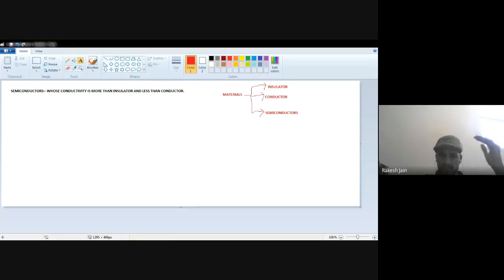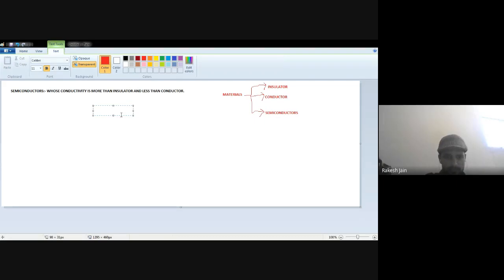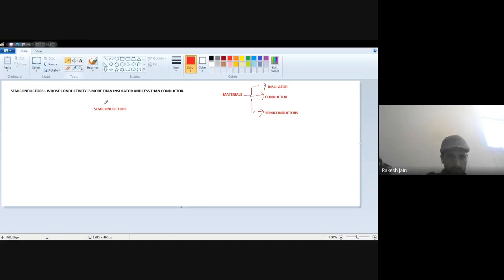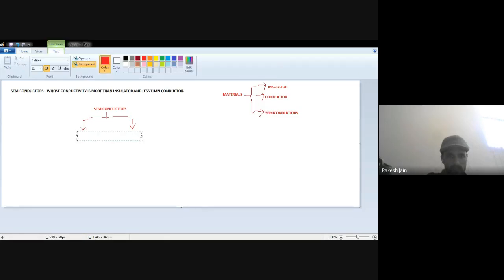So these are not the conductor, and these are not the insulator. We talk about the semiconductors first of all. What is the semiconductor? Whose conductivity is more than insulator and less than conductor. Now I am talking about how many types of semiconductors there are. Basically there are two kinds of semiconductors: one is known as pure semiconductor and one is known as impure semiconductor.